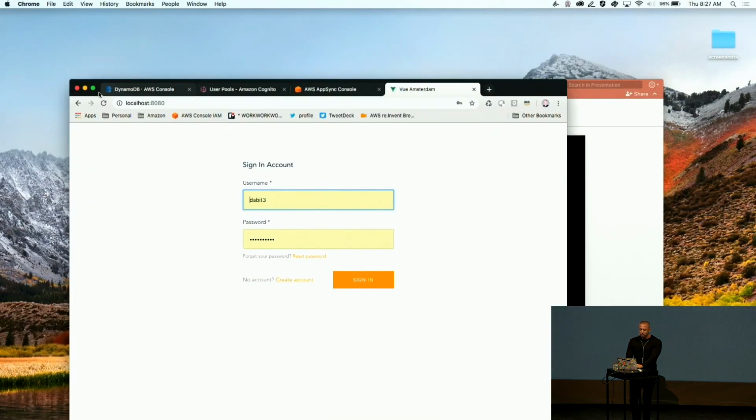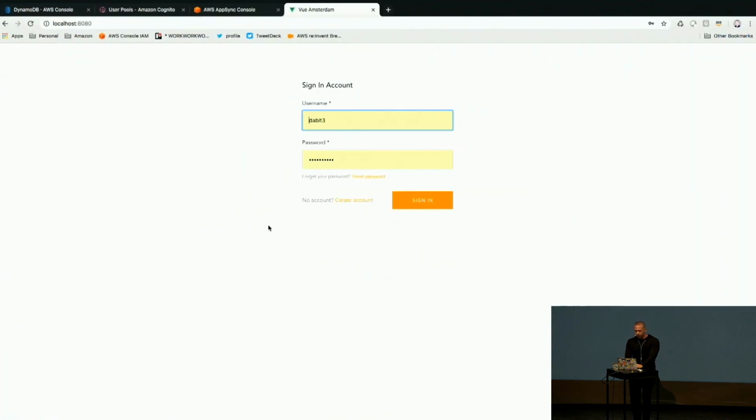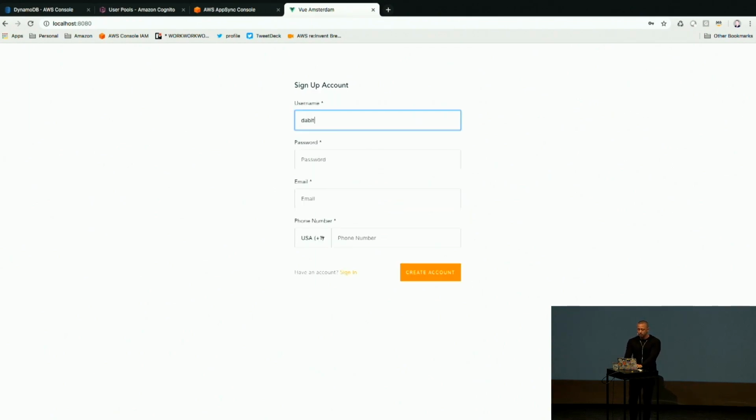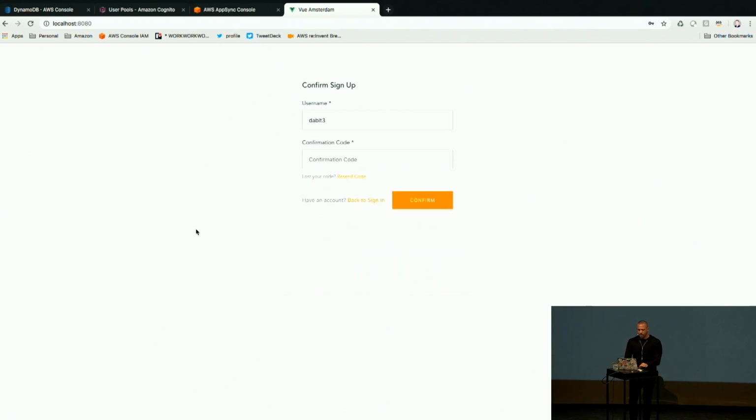This is the app running on localhost. The first thing we want to do, since we're not signed in, is sign in. But first, I'll go ahead and create an account. And this is going to give me a confirmation code.